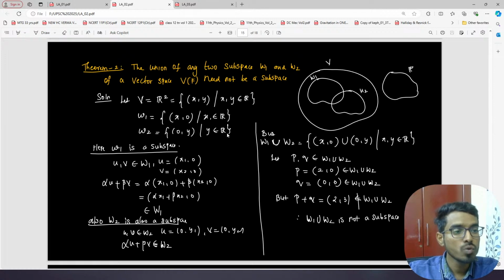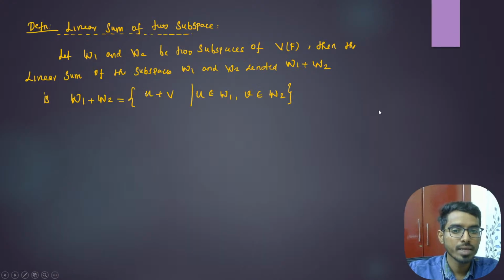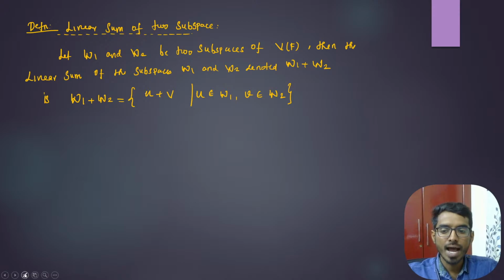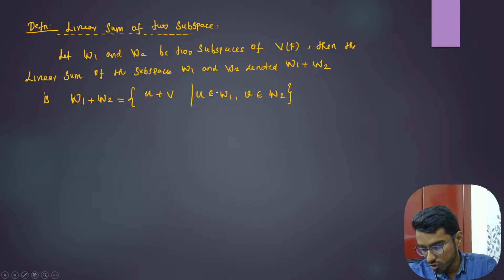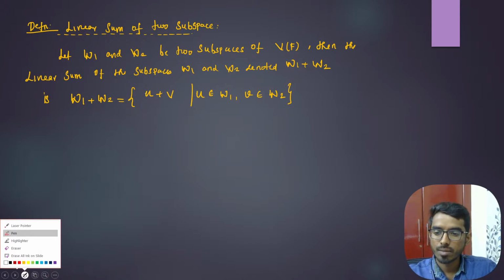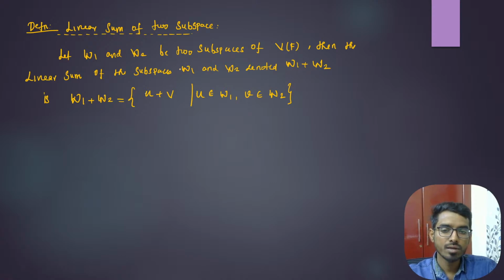Here we are taking the union of these two, but now we are making a sum of subspaces, right? I'm just adding both. Now I'm going to show that the linear sum is a subspace. Theorem. Is it clear, right? This is the sum of these two subspaces, not the union of these two.